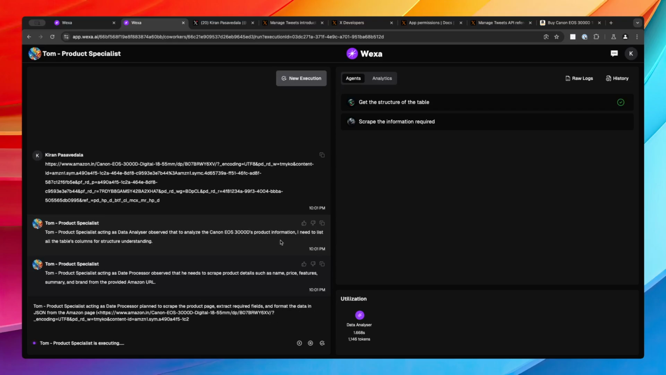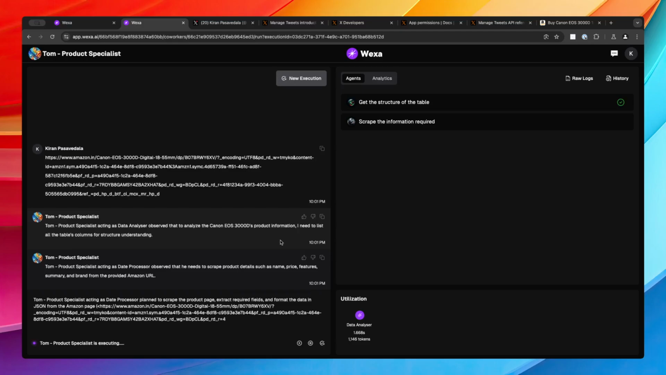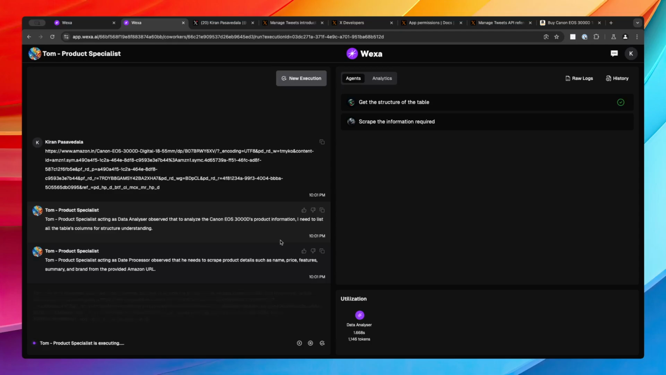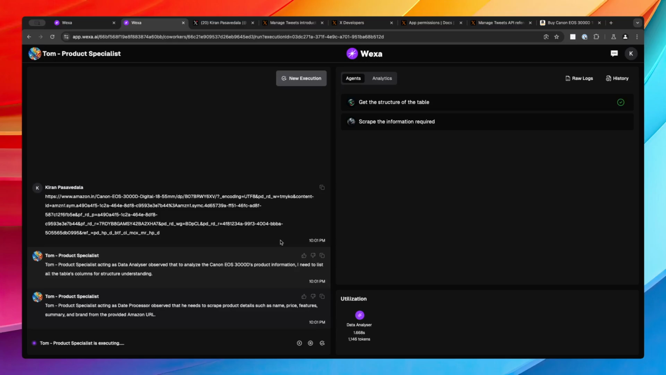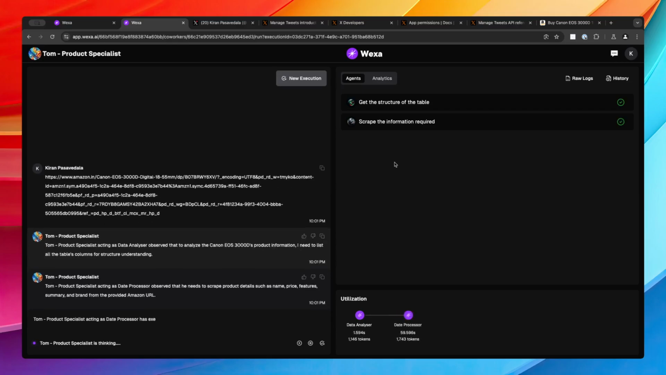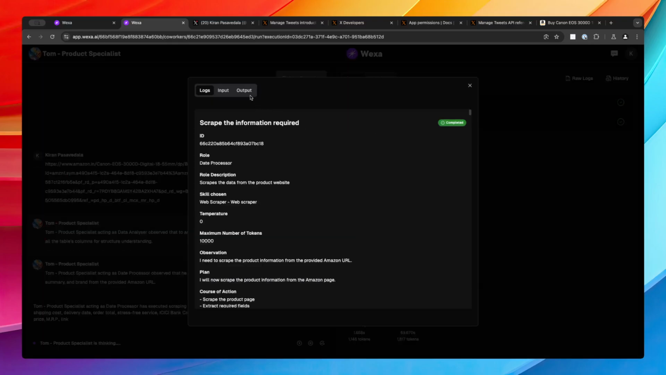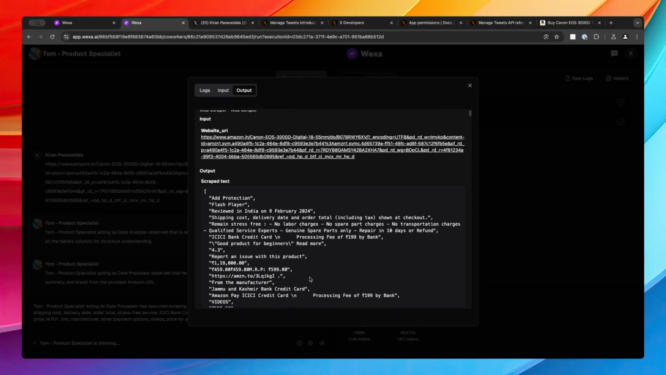It did go to that particular web page. Okay, it is trying to extract some information. Hopefully it works. It's executing. It's going to take a couple of seconds because it needs to find the information that we're really looking for. Yeah, it did that successfully. Now let's see the output. So apparently, yes, here it actually got the information.